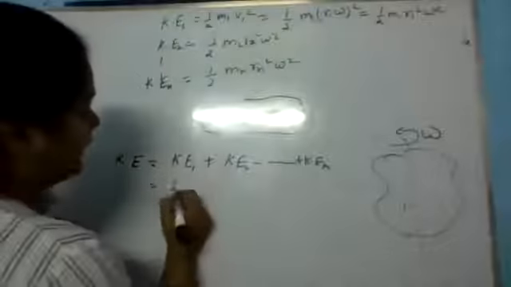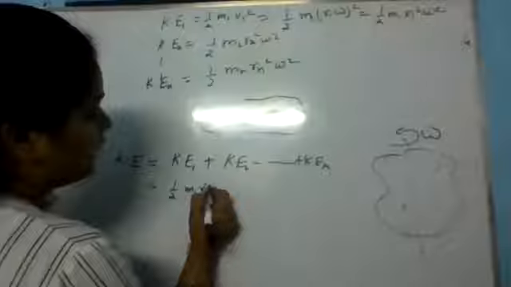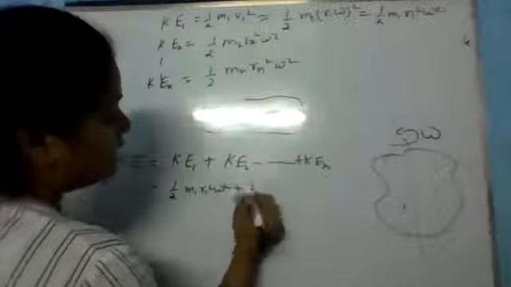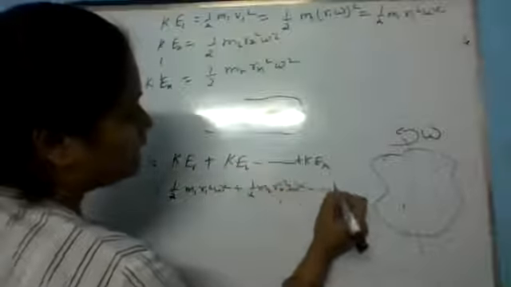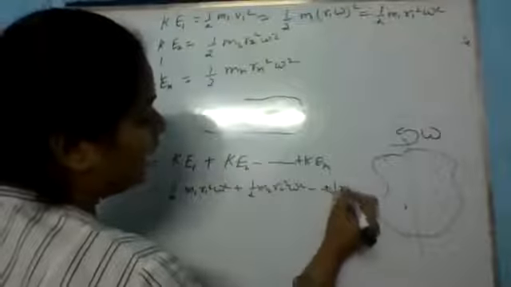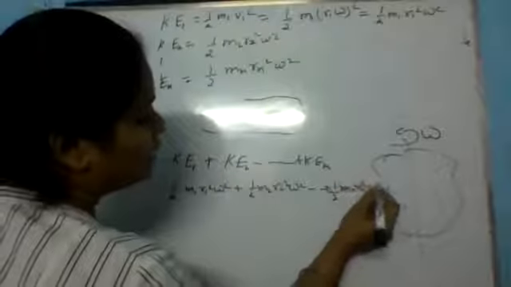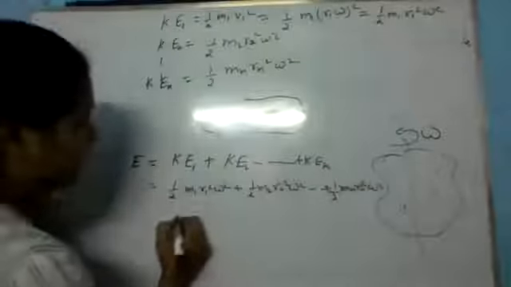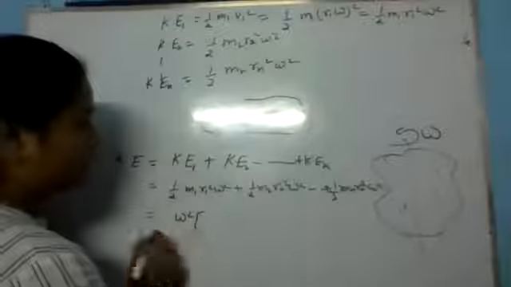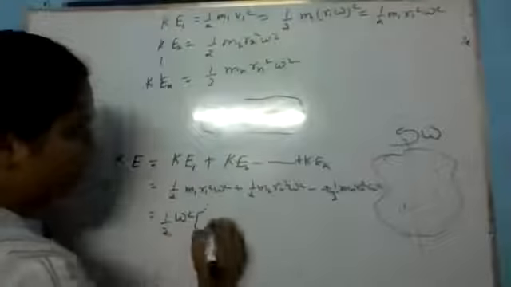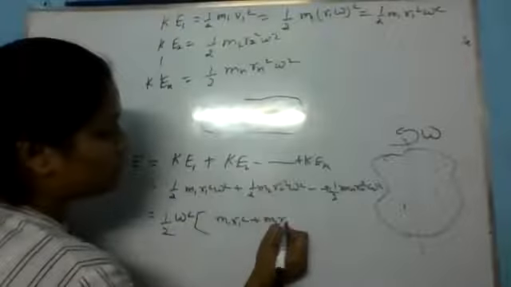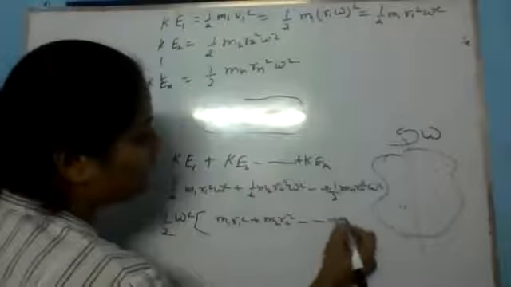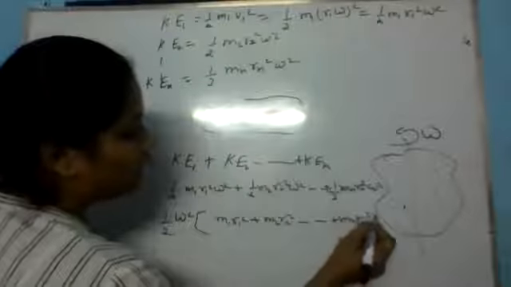So just add half m1 r1 square omega square plus half m2 r2 square omega square and so on, plus half mn rn square omega square. Here you can take omega square as common, and half also common, and inside m1 r1 square plus m2 r2 square and so on plus mn rn square, right?